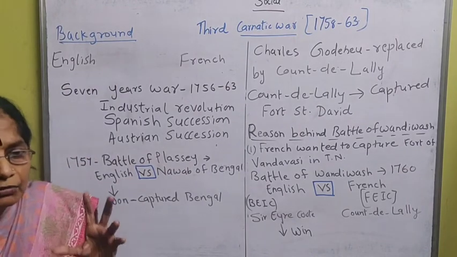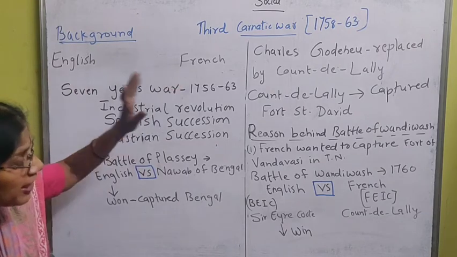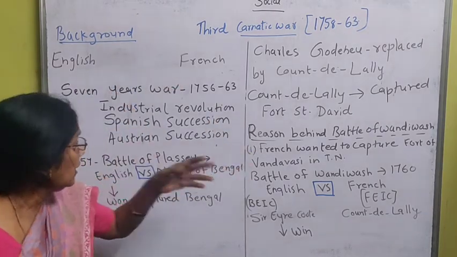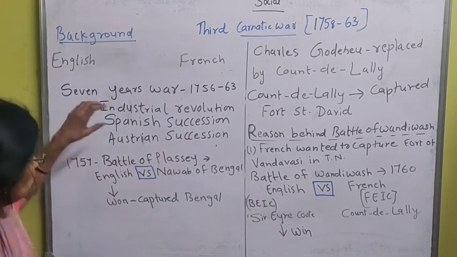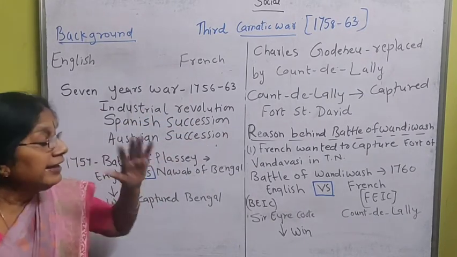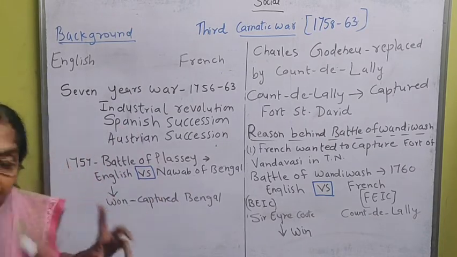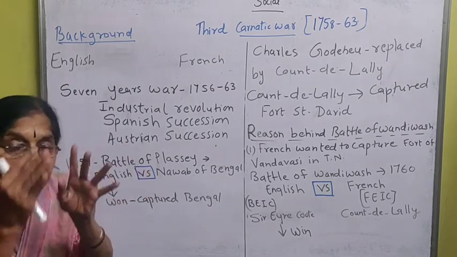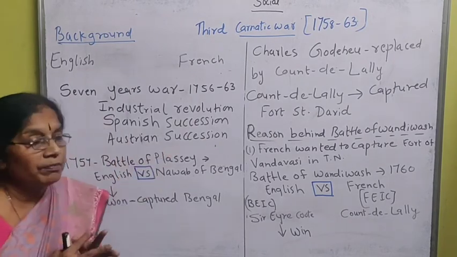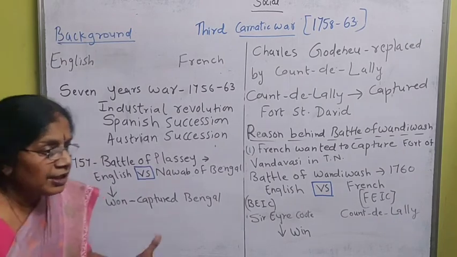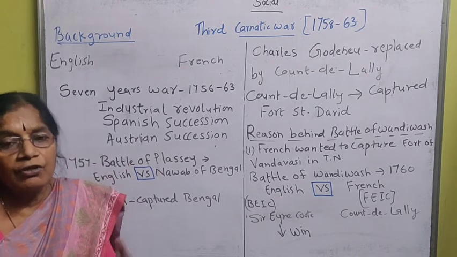What was the background? English and French in European countries, due to the Industrial Revolution, were trading in Spain and in Austria. When the Industrial Revolution took place, new machines and new things were found, so there was more profit in trade and commerce.